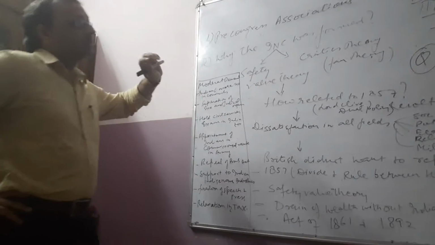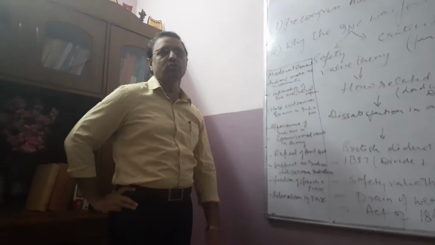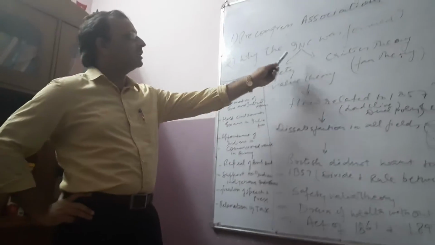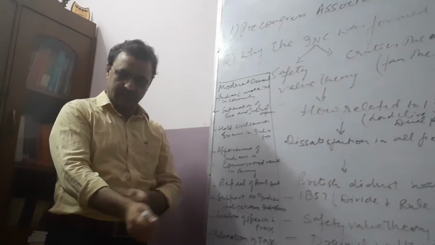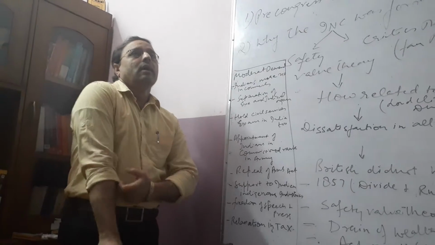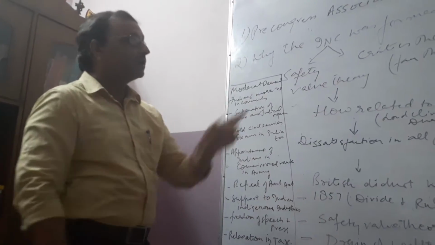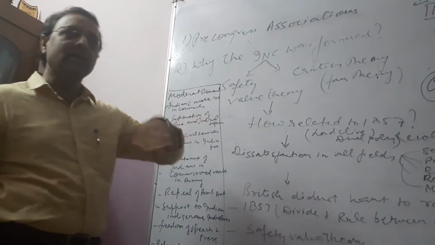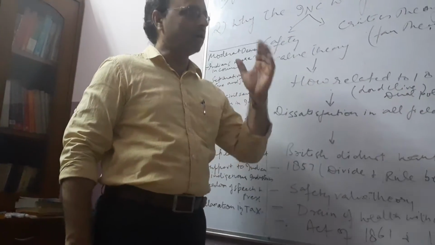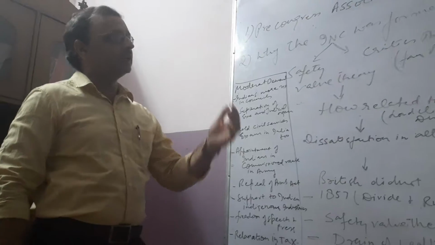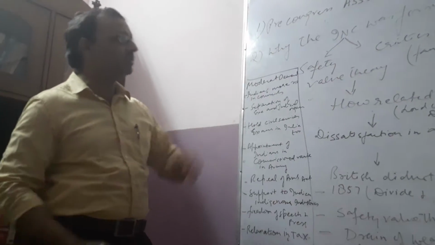Then we have to discuss why this Indian National Congress was established, why it was formed. Here we have to discuss in brief two theories. One is the safety valve theory, and the other is the theory given by the critics of the Indian National Congress, that is a critical theory.